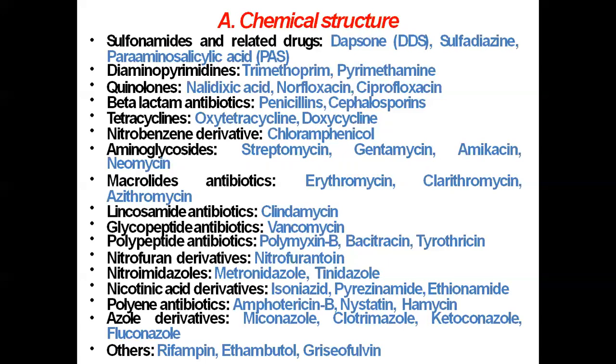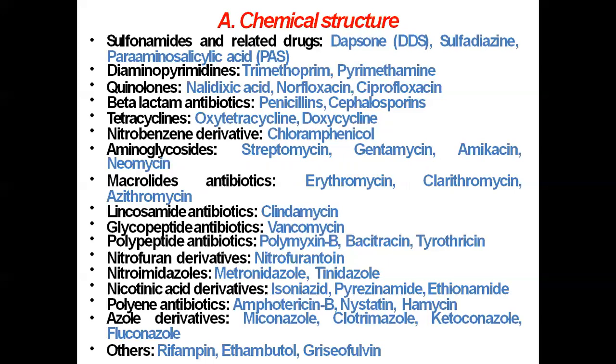Glycopeptide antibiotics like vancomycin, polypeptide antibiotics like polymyxin B, bacitracin, tyrothricin. Another group is nitrofuran derivatives, that is nitrofurantoin, furazolidone, then the nitroimidazole group, that is metronidazole, tinidazole, then nicotinic acid derivatives like isoniazid, pyrazinamide, ethionamide.